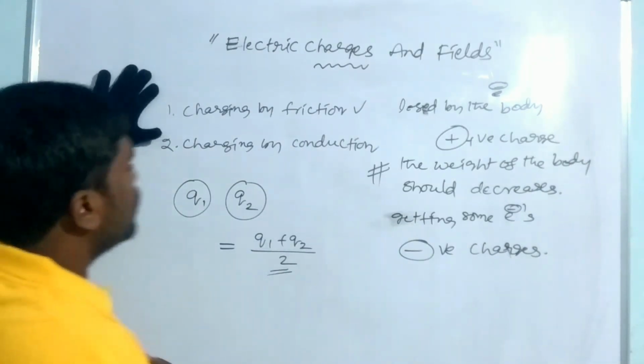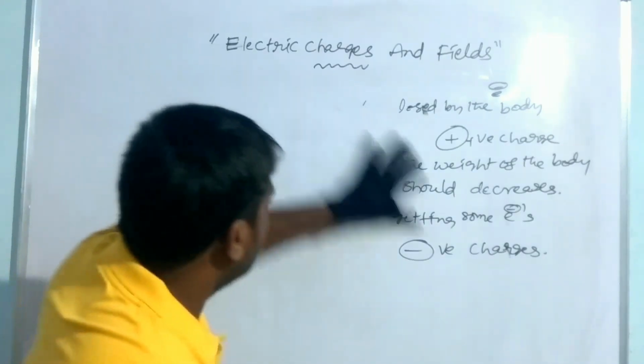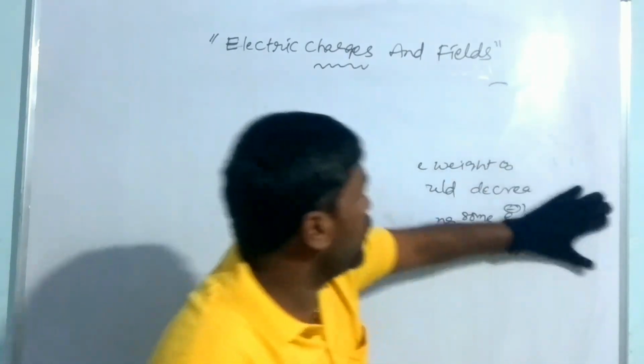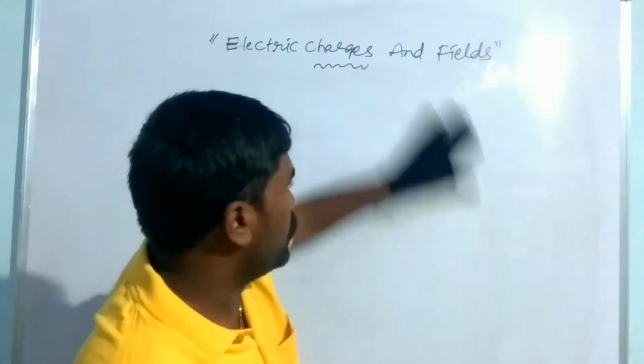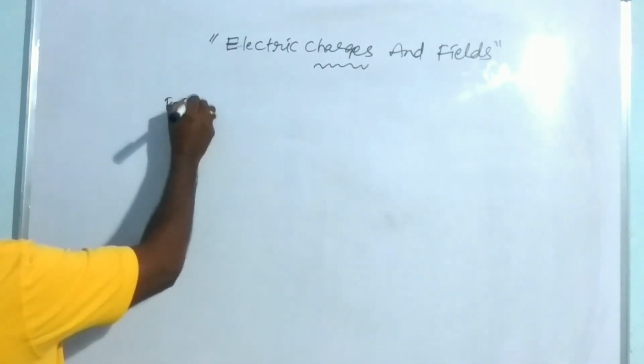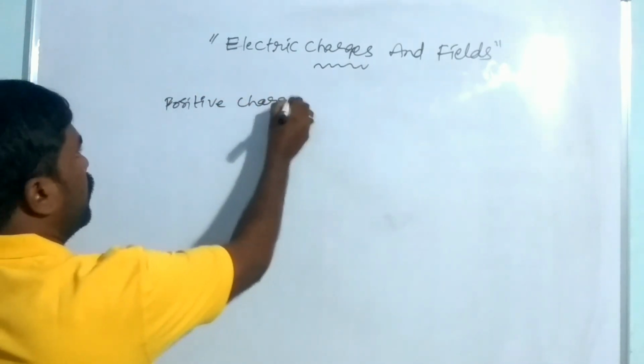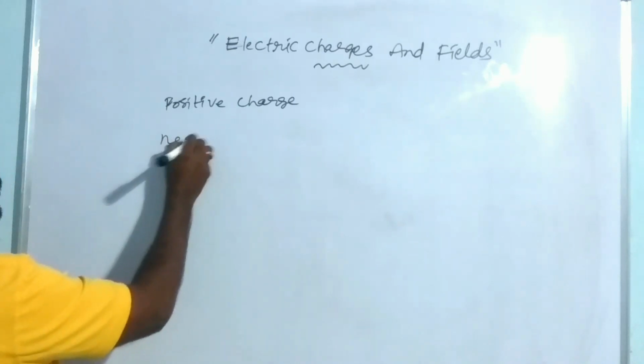The charges are of two kinds in nature: positive charge and negative charge.